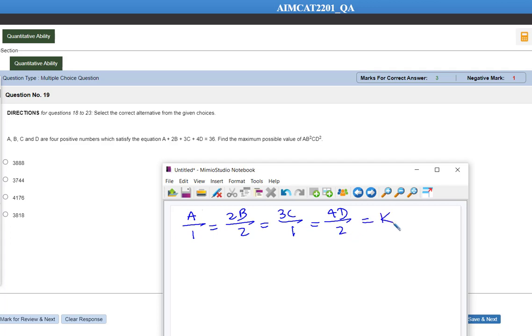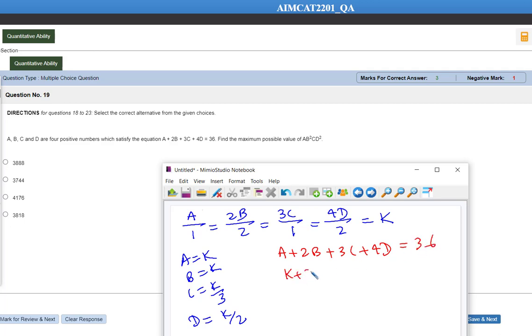We need to solve this, is equal to k. Okay, so let's take a is equal to k, then b is equal to k, then c is equal to k by 3, then d is equal to k by 2. Okay, so now the equation that we are having is a plus 2b plus 3c plus 4d is equal to 36. The value of a is k, the value of 2b is 2k, plus the value of 3c is k, value of 4d is 2k, is equal to 36. Means over here 6k is equal to 36, means k is equal to 6. Okay, so we got the value of a is equal to b is equal to 6, then c is equal to 2 and d is equal to 3.